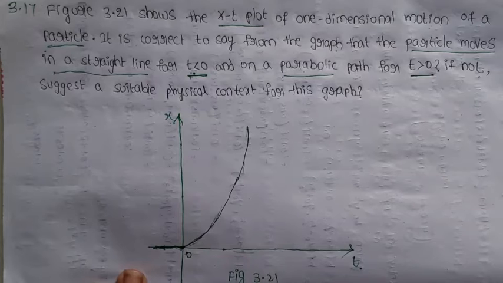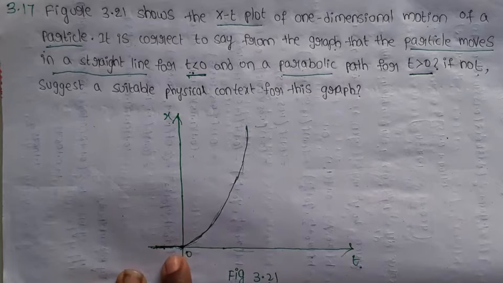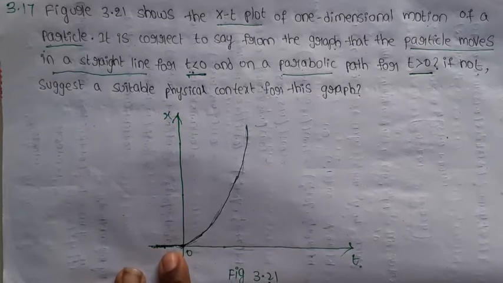We cannot say that for t less than 0 the particle is moving in a straight line, and for t greater than 0 it is moving in a parabolic path. But from the graph what we can say is that for t less than 0 the particle is in rest position.